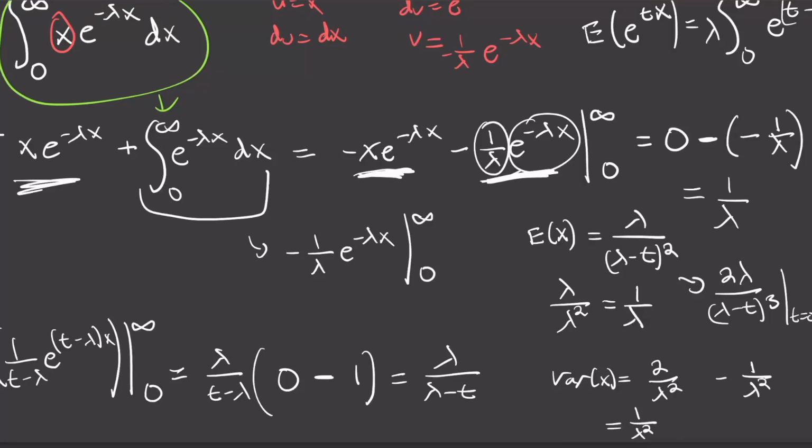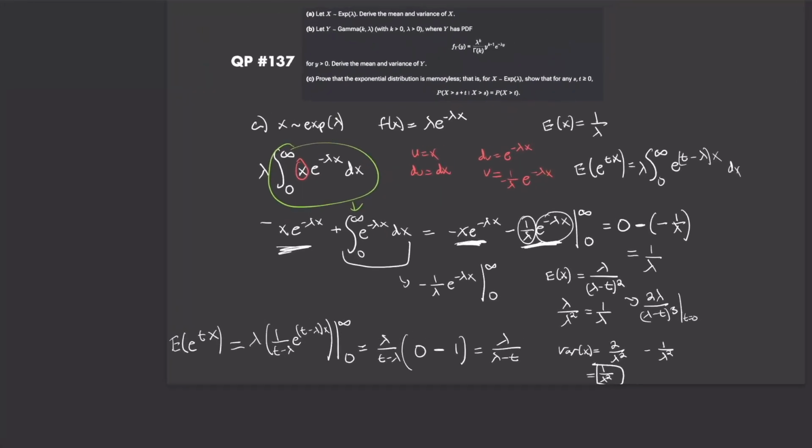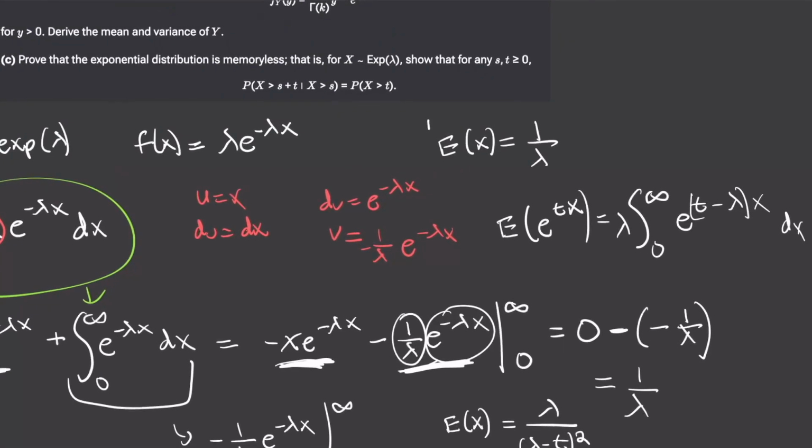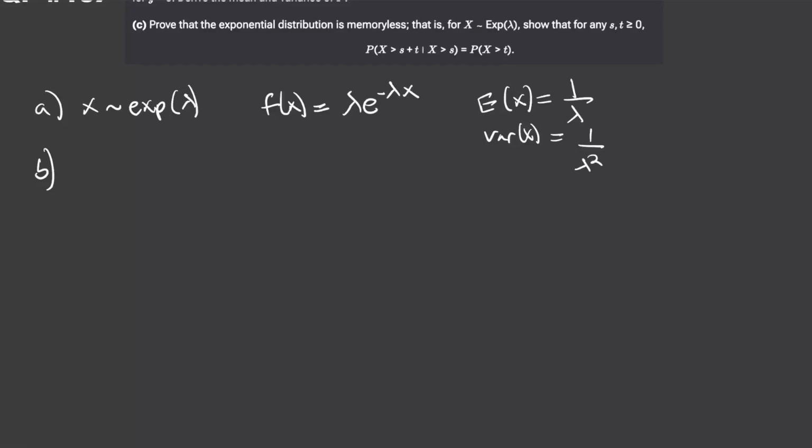Okay, so the variance of the exponential is going to be 1 on lambda squared, and the mean, or the expected value, is going to be 1 on lambda. Okay, that was a lot of calculus for no reason, but basically now what do we know?